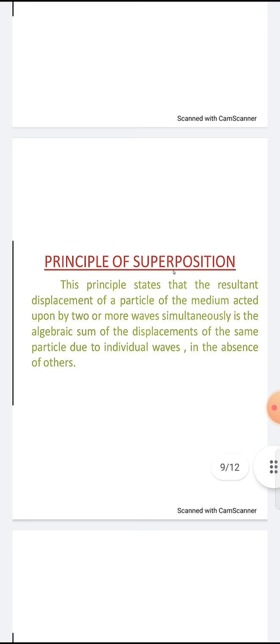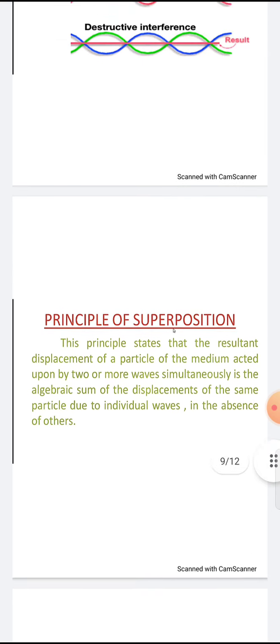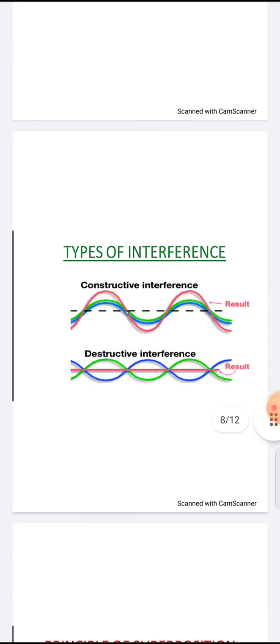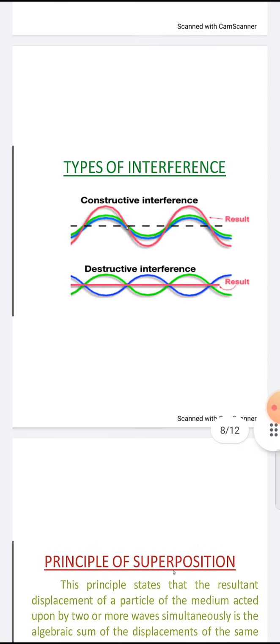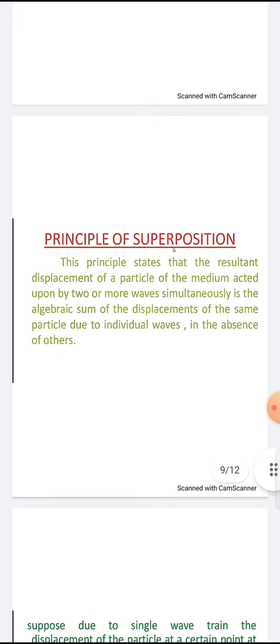Now we have to discuss the principle of superposition. So what is the principle of superposition? Before that, we have to know about the types of interference. You already know that there are two types of interference: constructive interference and destructive interference. Constructive interference is based on crest meeting crest and trough meeting trough. In destructive interference, it is crest meeting trough. These are the waves traveling from the light or any other sources.